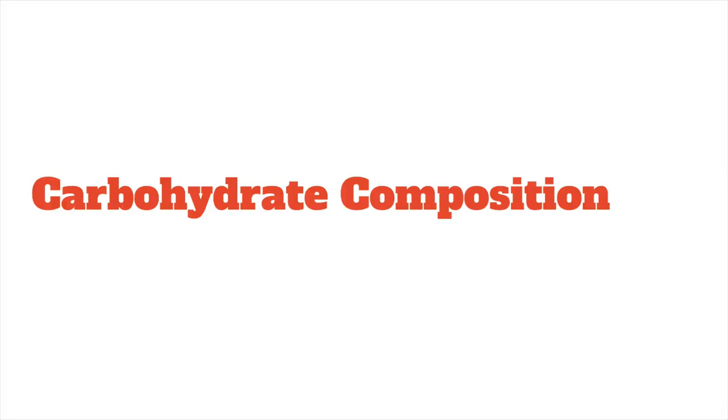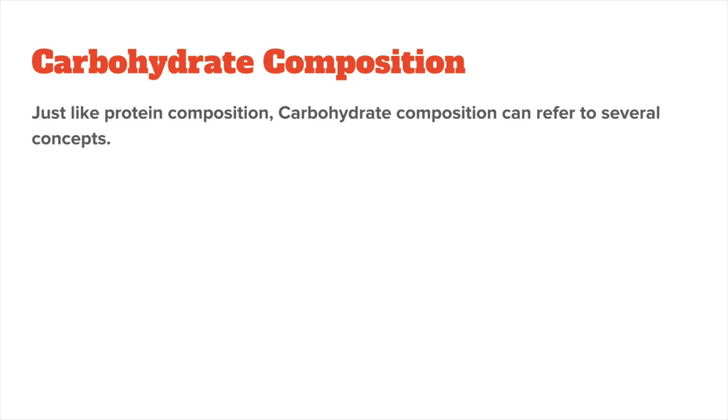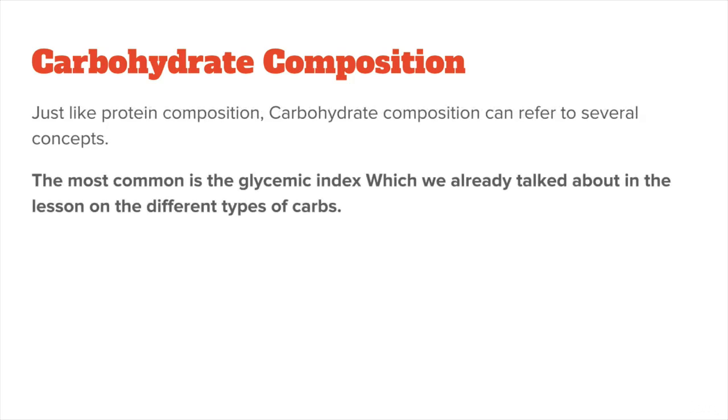Just like protein composition, carbohydrate composition can refer to several concepts. The most common is the glycemic index, which we already talked about in the lesson on the different types of carbs. I will explain the concept of the glycemic index again in this lesson because it is the most well-known measure of carbohydrate composition. If you already understood it or you don't want to hear it again, you can skip this lesson though.